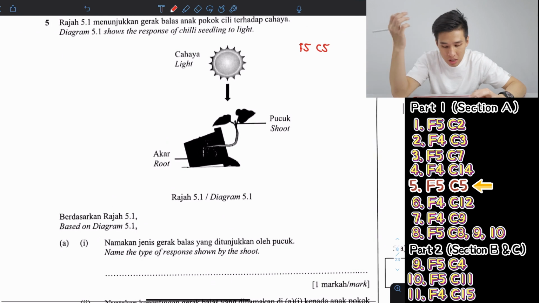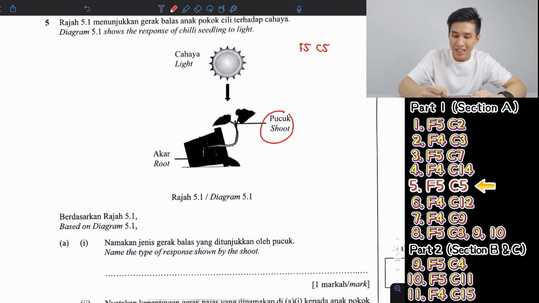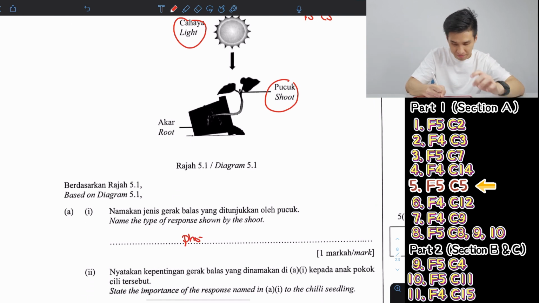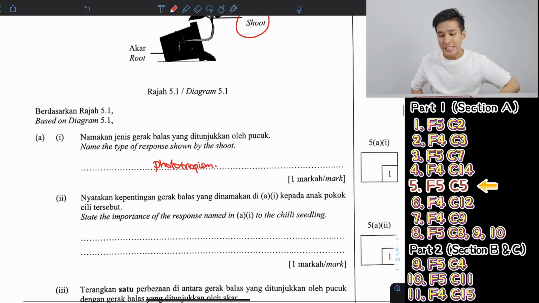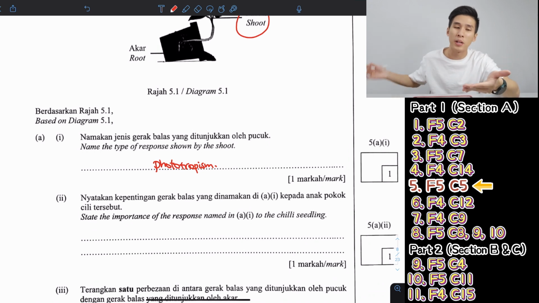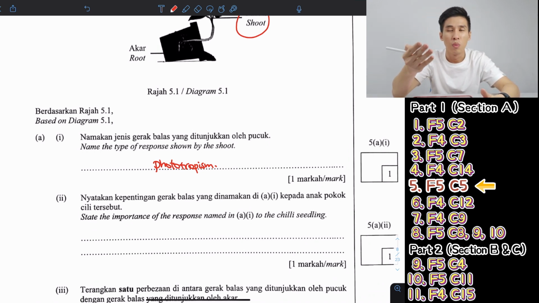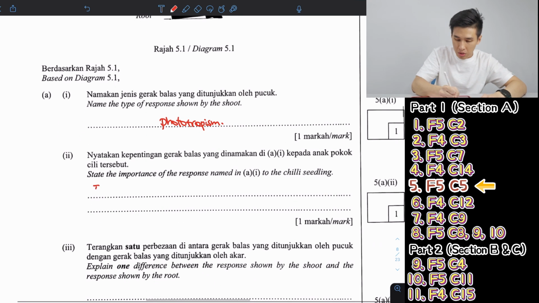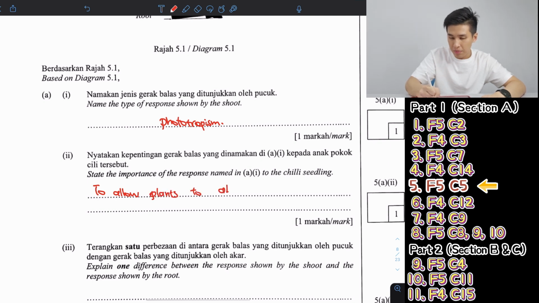Now, A1, name the response shown by the shoots. So there's light. So this is very simple. It's definitely phototropism. State the importance of the response named to the chili seed. So phototropism only has one importance, which is basically to let the plant grow towards the sunlight so it can absorb sunlight. What else do plants use sunlight for? Photosynthesis. Okay, so it's to allow plants to absorb maximum sunlight to carry out photosynthesis.